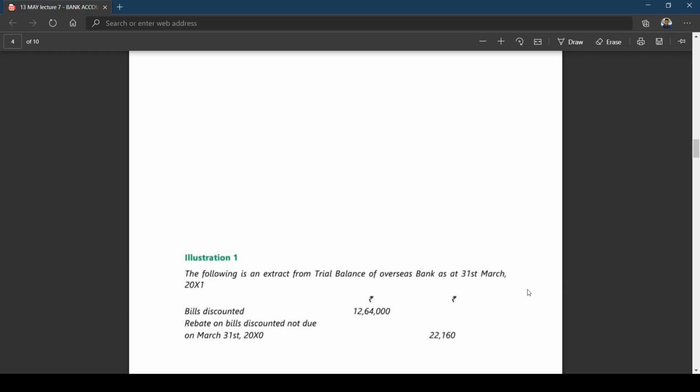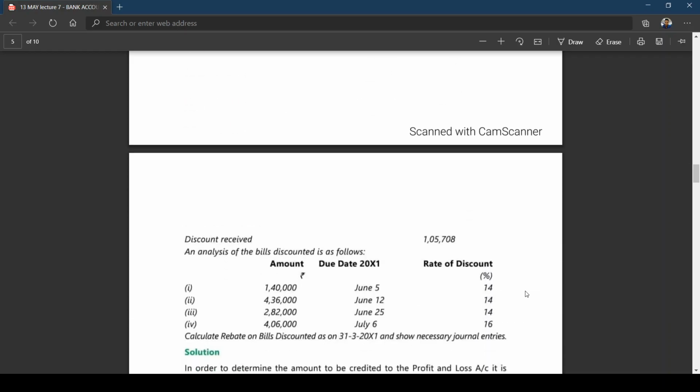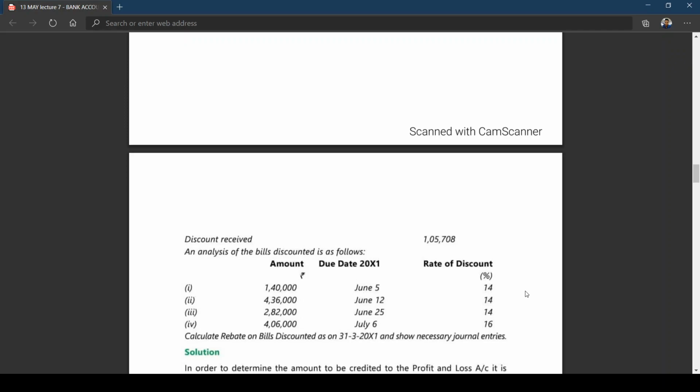Is this clear? The due date is falling after closing of books. So you need to calculate closing rebate on bills discount, that is on 31st March 2011.